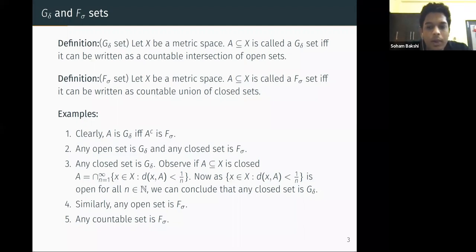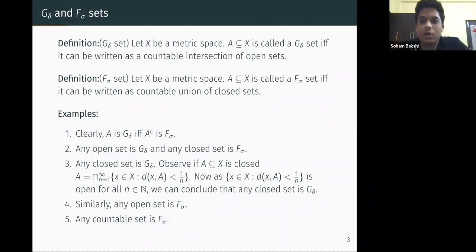So if A is closed, then this intersection is equal to A. And now you can also check that all these sets, the x in X such that d(x, A) is less than 1 by n, are open. That is not very hard to check. So we are writing the closed set as a countable intersection of open sets. So any closed set is a G delta set.